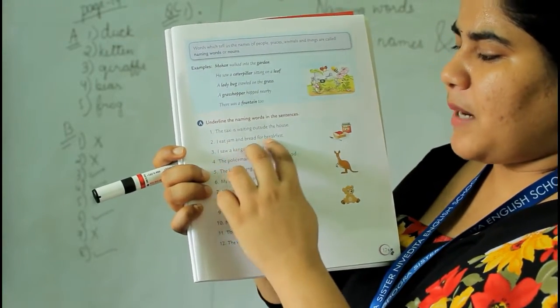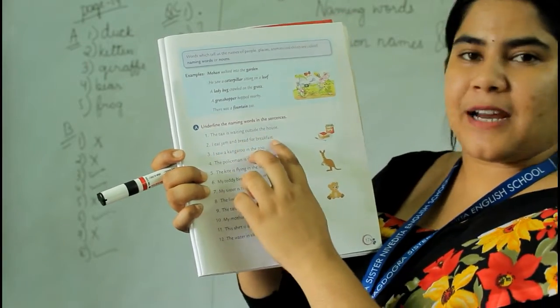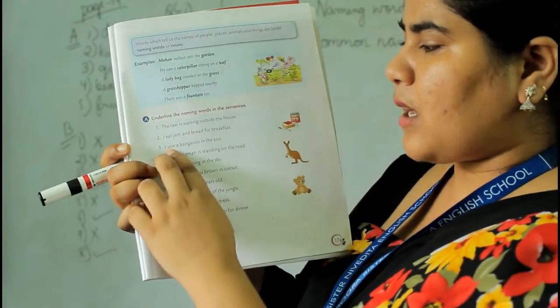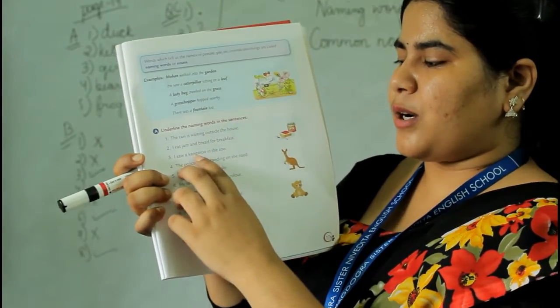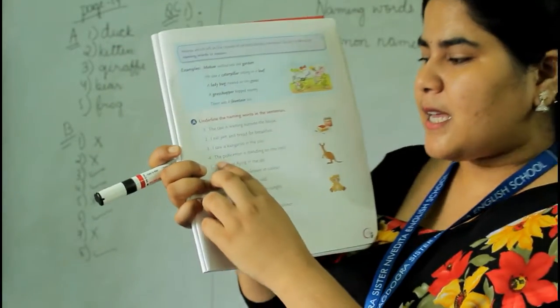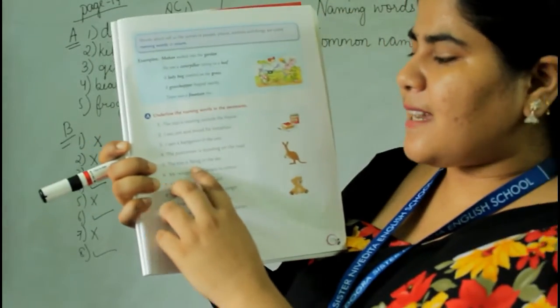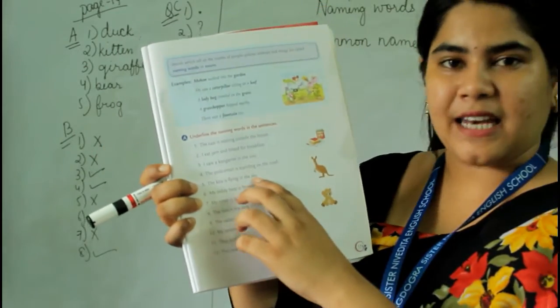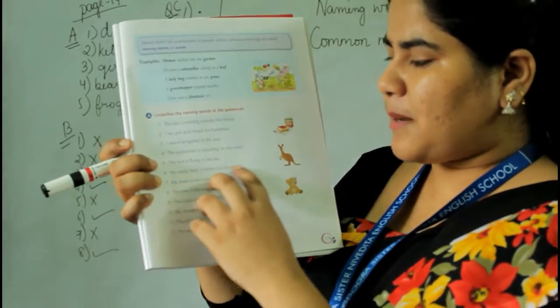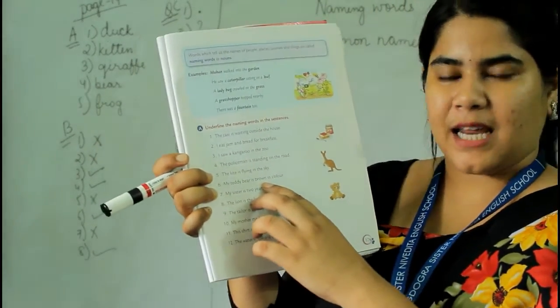I eat jam and bread for breakfast. Jam and bread, breakfast are naming words. I saw a kangaroo in the zoo. Kangaroo and zoo are naming words. The policeman is standing on the road. Policeman is a naming word. The kite is flying in the sky. Kite and sky, naming words. My teddy bear is brown in color. Teddy bear, brown are naming words.